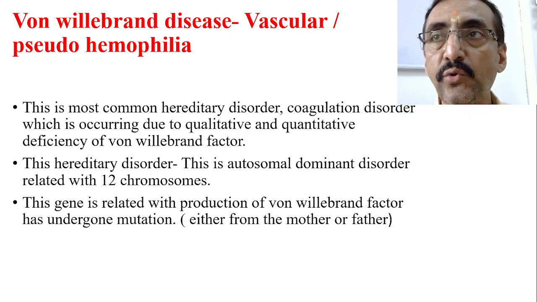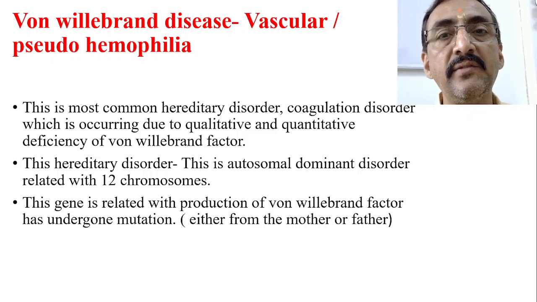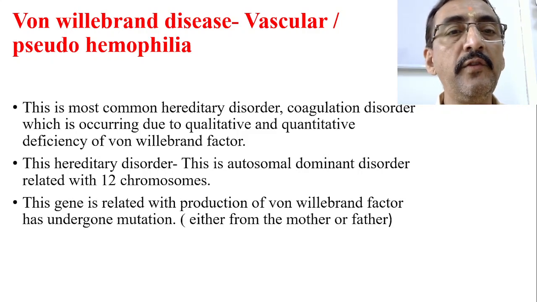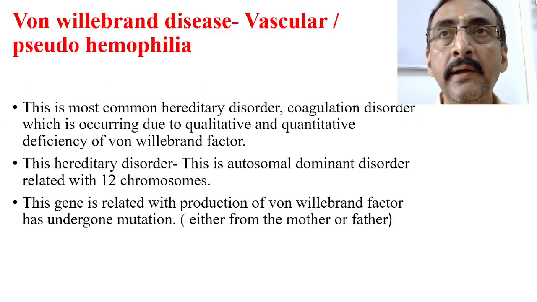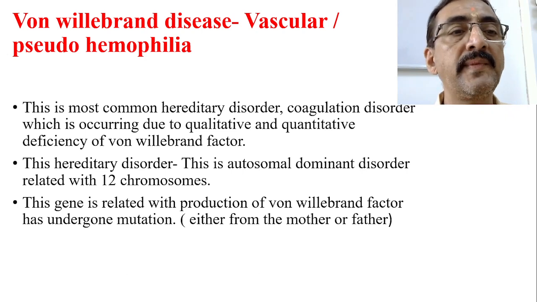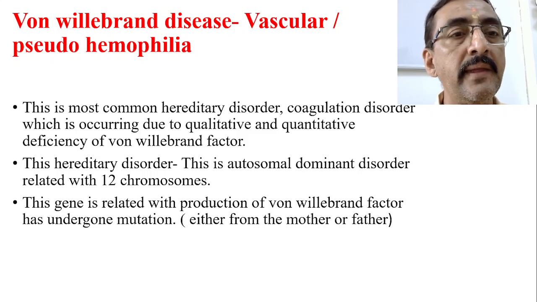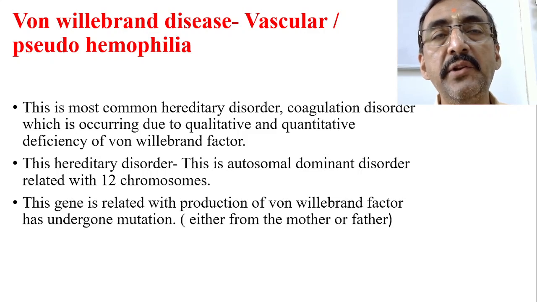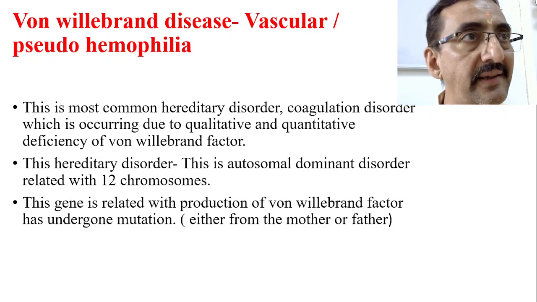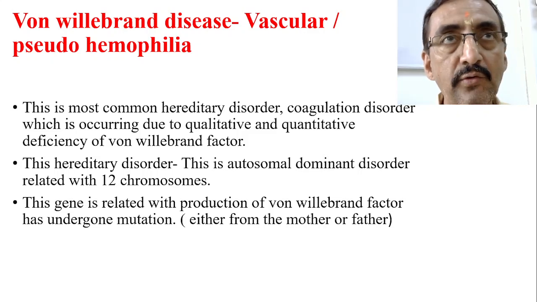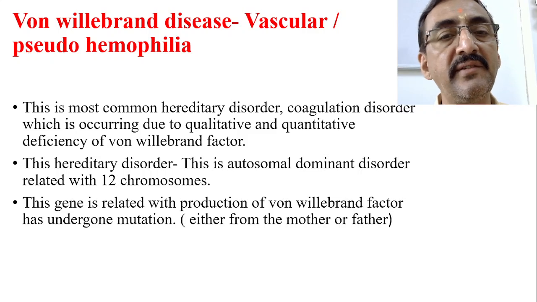That is also called pseudohemophilia, or vascular hemophilia, or commonly called von Willebrand's disease. Now, what is this von Willebrand disease? This is the most common hereditary coagulation disorder, which occurs due to qualitative and quantitative deficiency of von Willebrand factor. In the previous class also, in one or two instances, I have mentioned this von Willebrand factor.